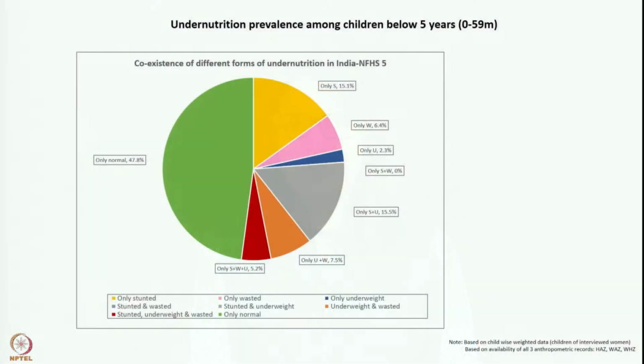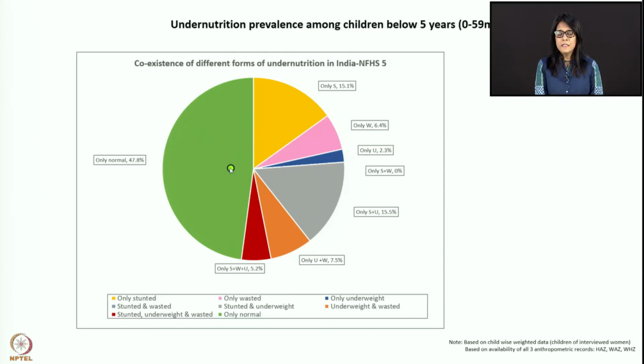Now this is another very good pie chart. Again, undernutrition prevalence among children below 5 years of age. Say out of 100%, about 47.8% are absolutely normal when it comes to wasting, stunting, and underweight. So that's a pretty low number actually. You want almost 96% of children to be in this category, all normal, but you have only 47.8%, which is almost half.